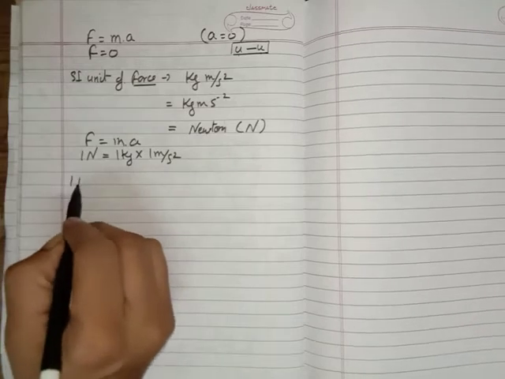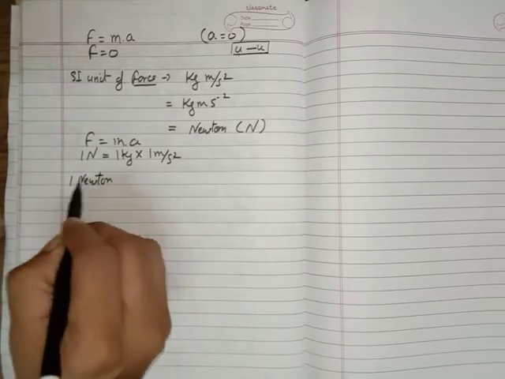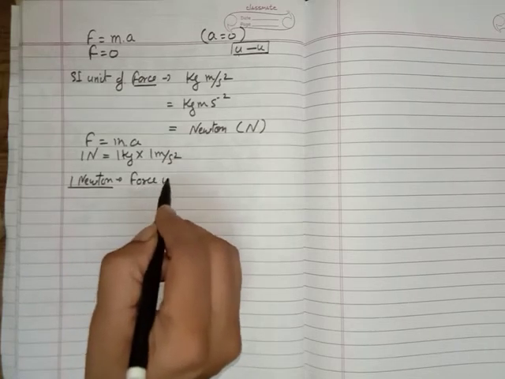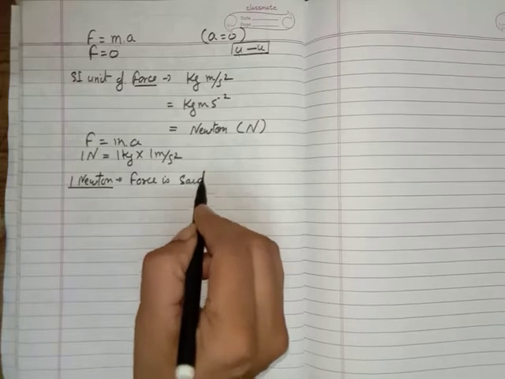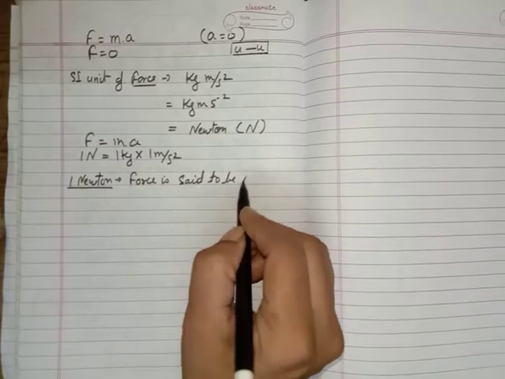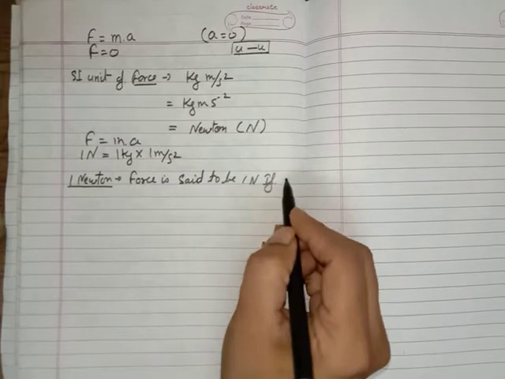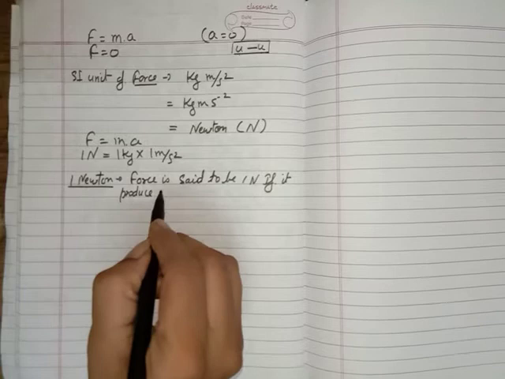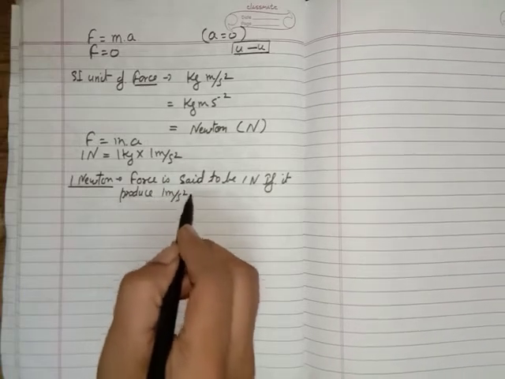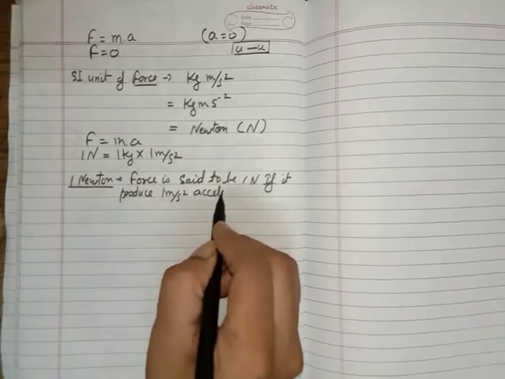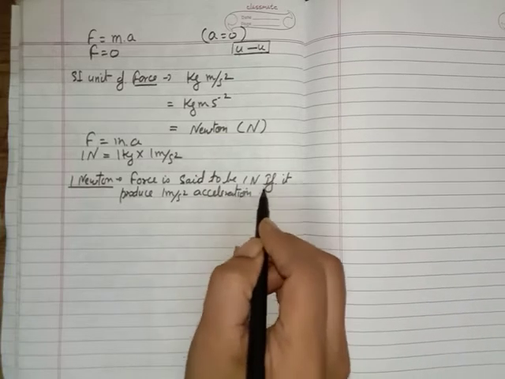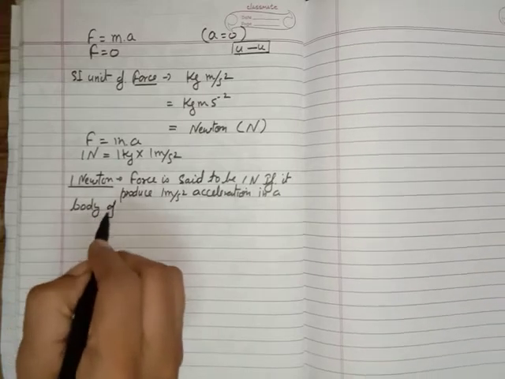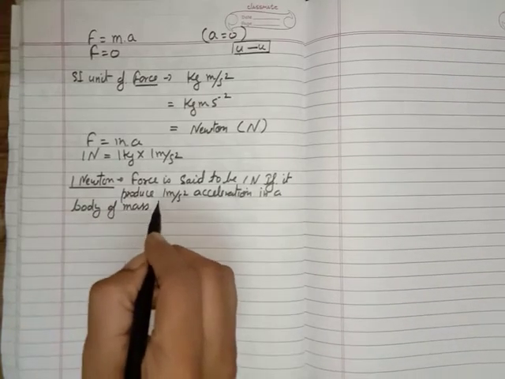Write the definition of 1 Newton. 1 Newton force is said to be 1 Newton if it produces 1 meter per second square acceleration in a body of mass 1 kg.